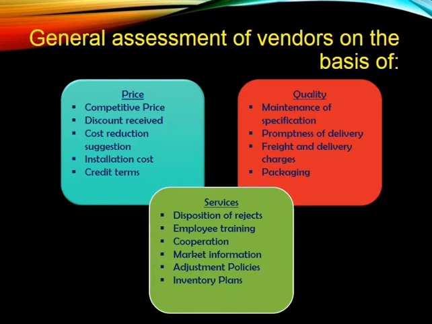So next one is cooperation. This is a mutual relationship between the vendors and the manufacturer, right? Then the market information. Like I already told, as we all know, the market is volatile, so there must be certain uncertainty always, right? We don't know what will happen in the future, right?